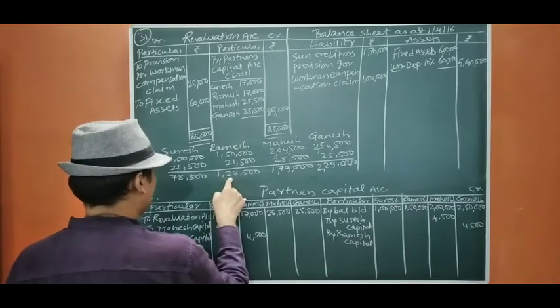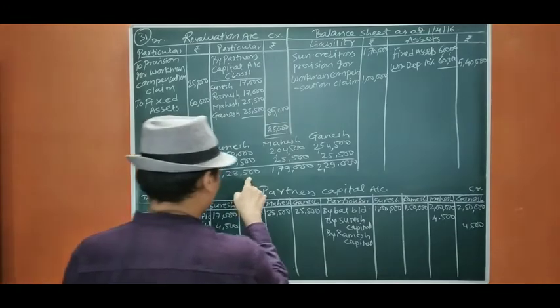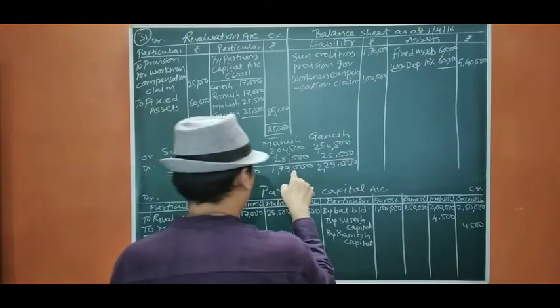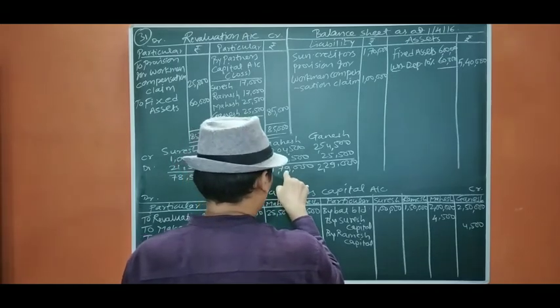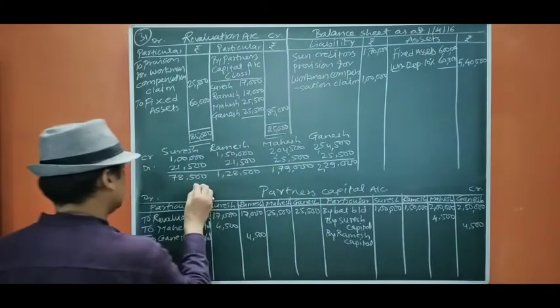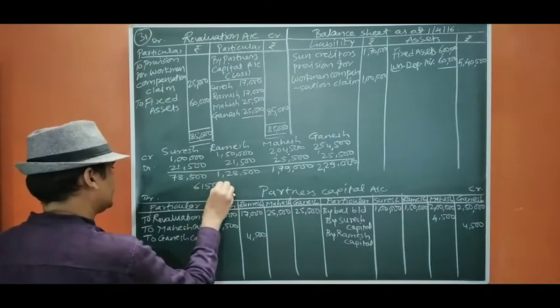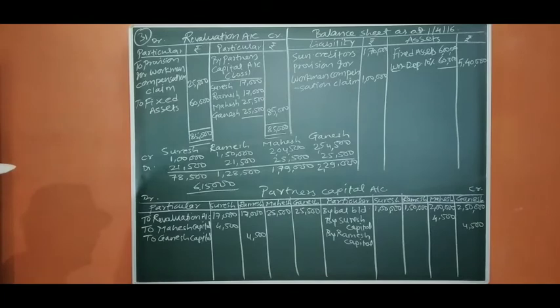5 lakh 6, 5 lakh 7, 5 lakh 70, 5 lakh 86, 6 lakh 15. The capital is 6 lakh 15.